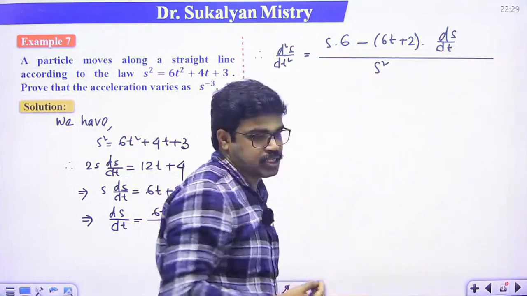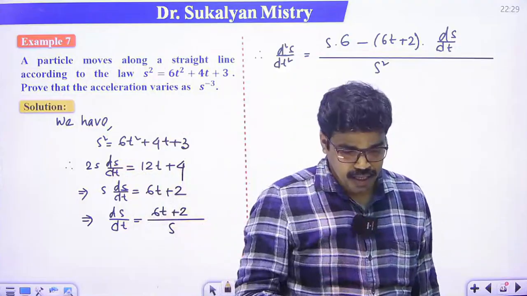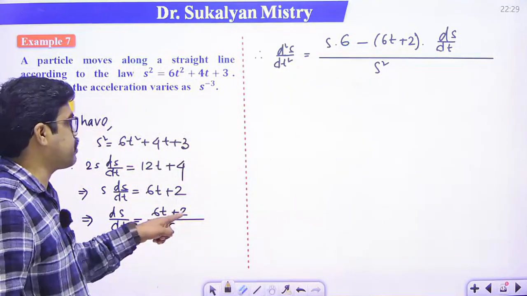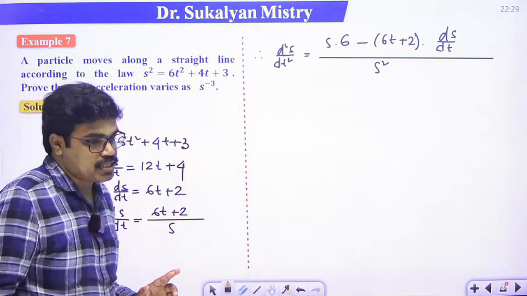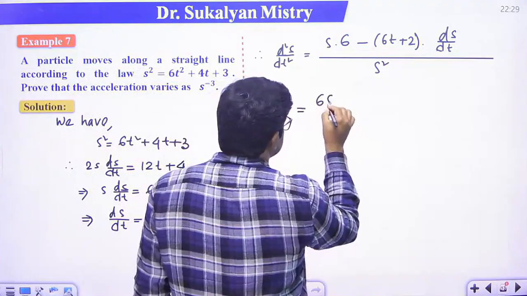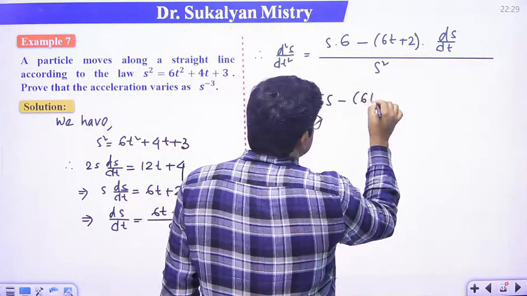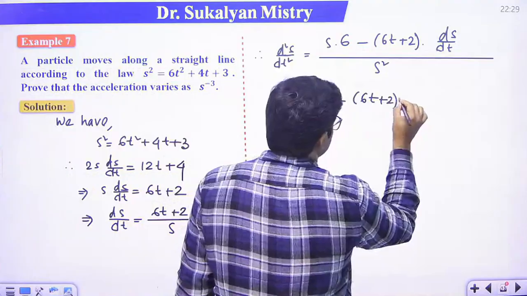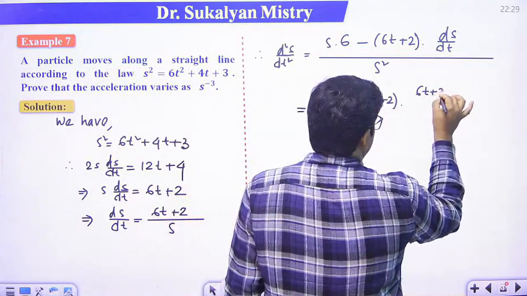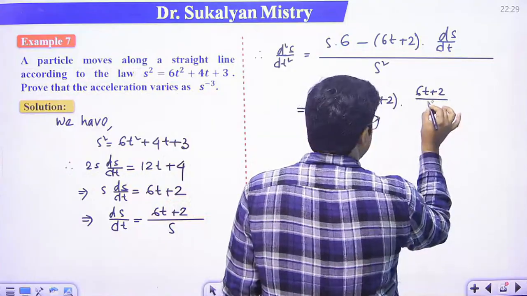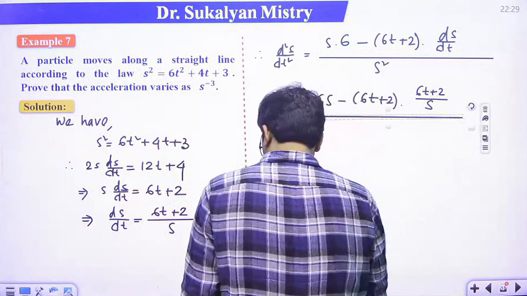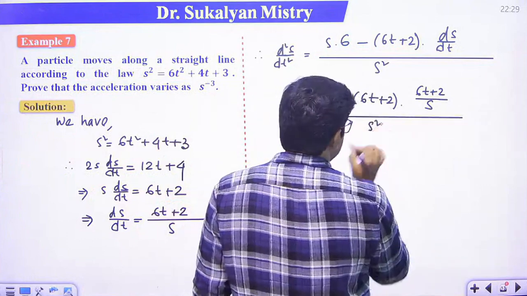What is ds dt? ds dt is (6t plus 2) divided by s. So this is equal to 6s minus (6t plus 2) into ((6t plus 2) divided by s), whole divided by s square, right?